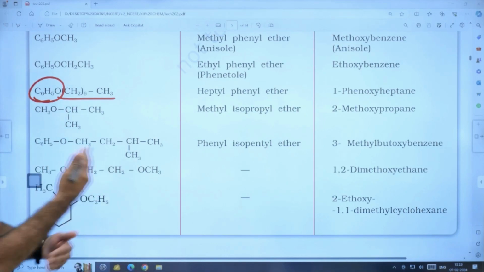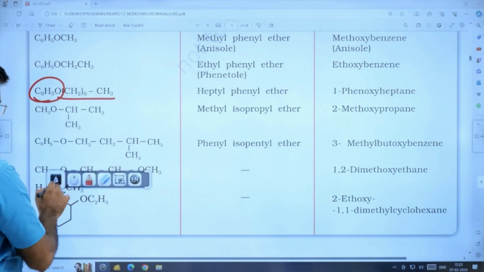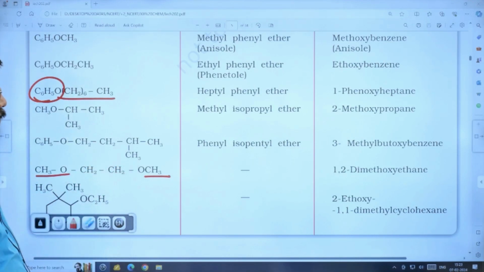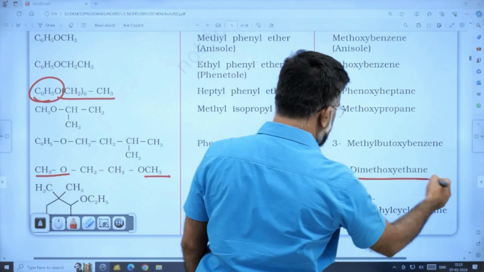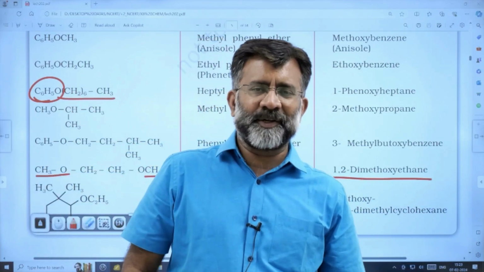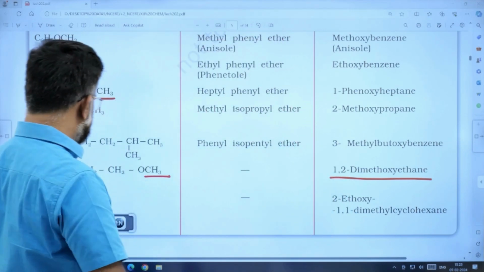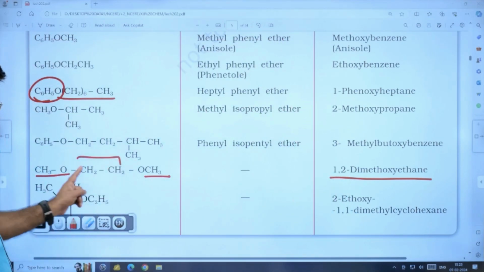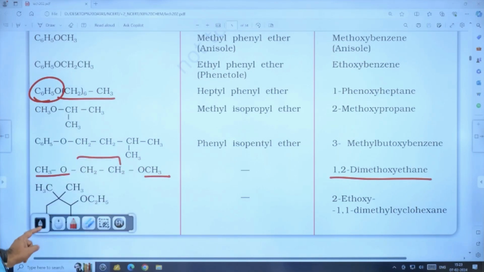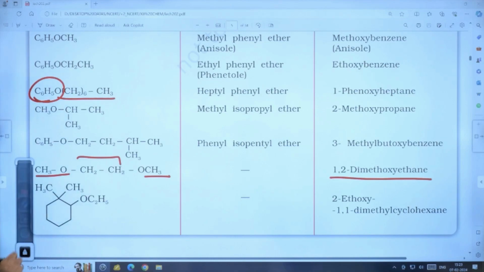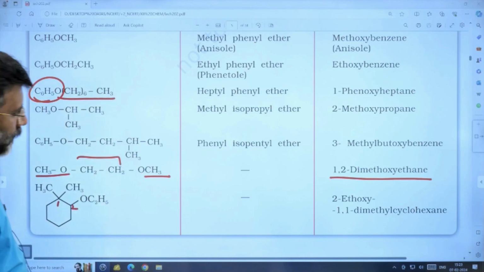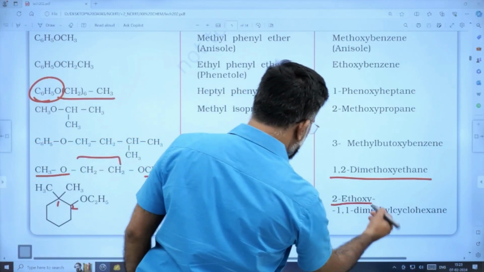There can be multiple alkoxy groups. You see methoxy. So it is 1,2-dimethoxyethane. There can be more than one alkoxy group. 1,2-dimethoxyethane is named after this ethane: 1-methoxy, 2-methoxy. How to name this molecule? Is it 1, 2 or 1, 2? It is 1, 2. 2-methoxy. Sorry, it is ethoxy. 2-ethoxy.